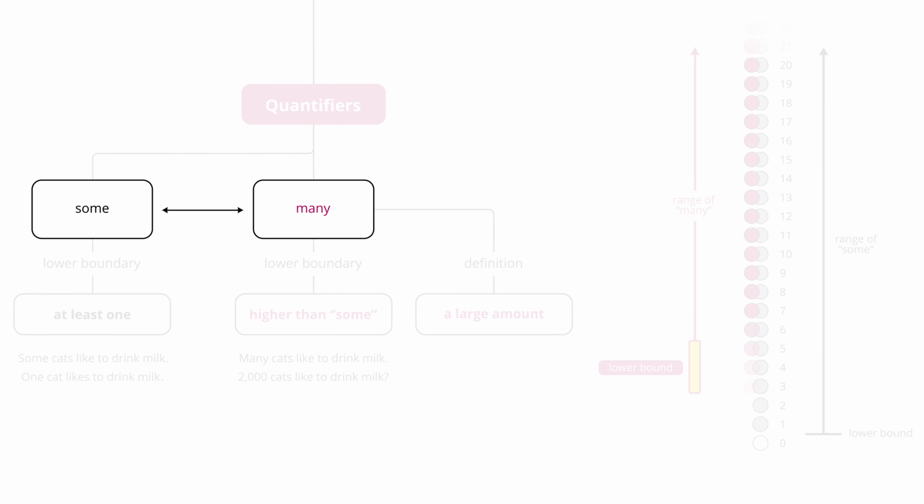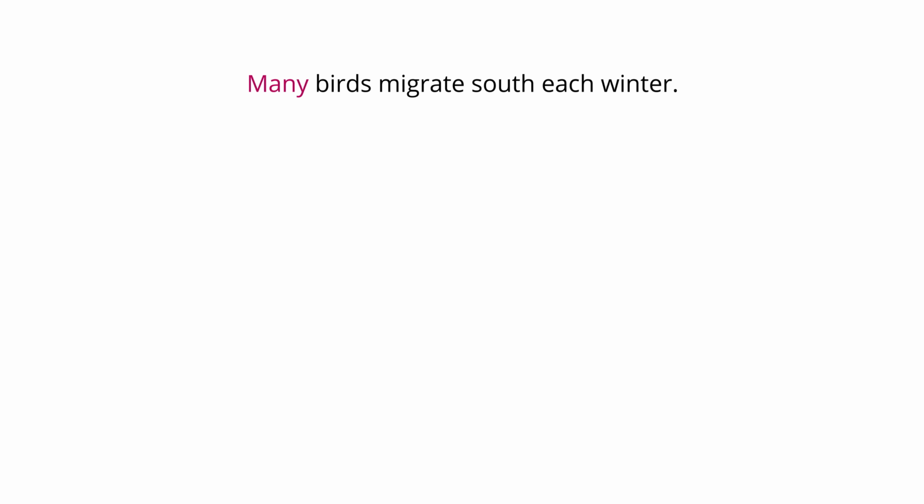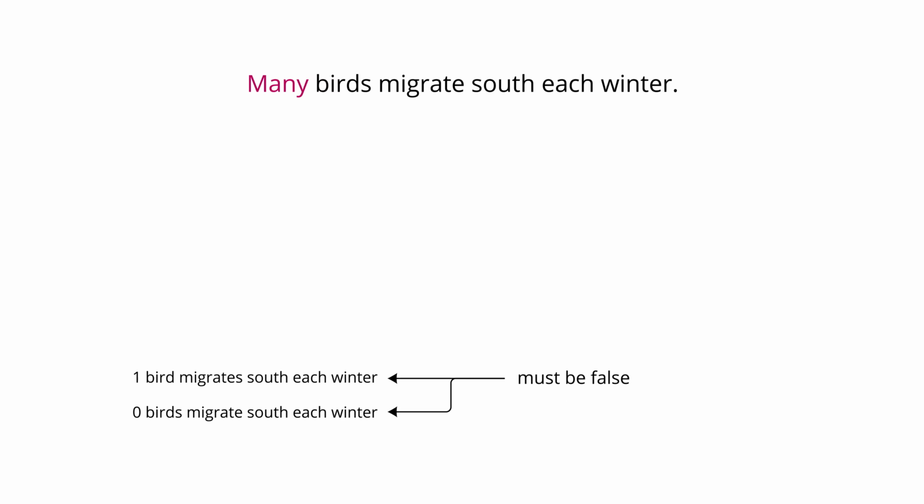Instead, I think it's useful to think of many as equivalent to some because it does actually help you avoid a very real and recurring trap on the LSAT, which is that you definitely don't want to confuse many for most. Okay, let's consider an example here. Many birds migrate south each winter. Now, as we've already established, if this statement is true, it must be false that no birds migrate south. It must be false that only 1 bird migrates south. It must be false that 2 birds migrate south. That's just not enough for the claim many birds migrate south to be true, okay?